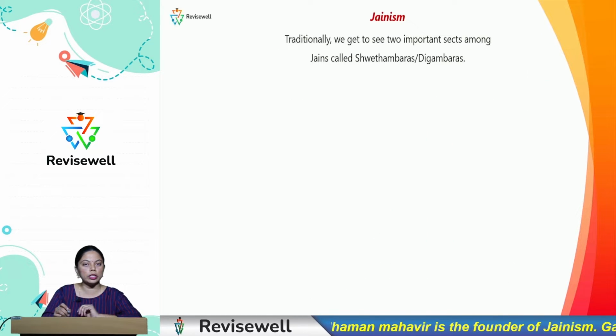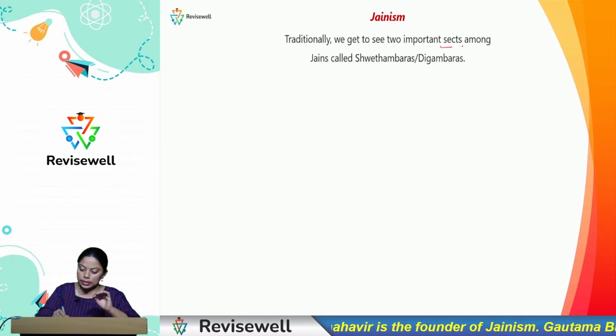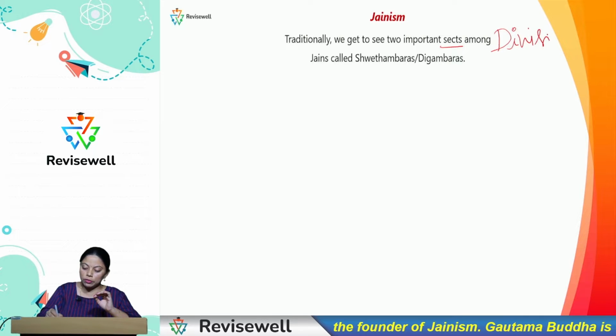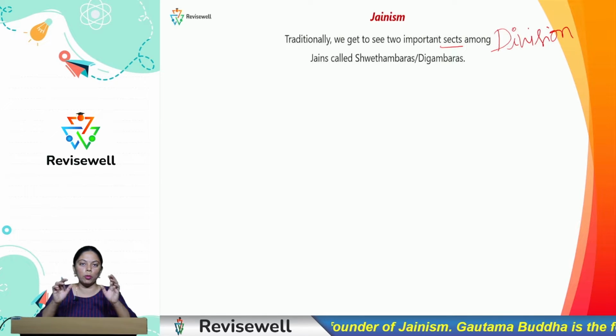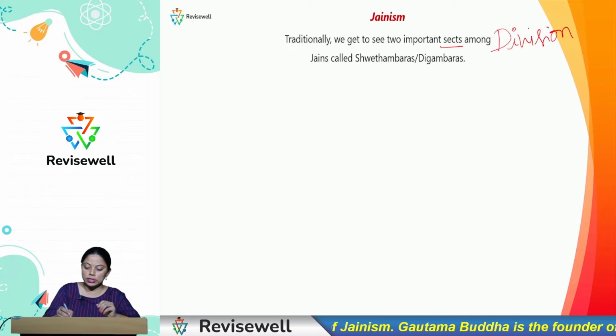Traditionally, we get to see two sects in the religion called Jainism. Here the sects are nothing but what, children? The divisions. The division which is made among the religion called Jainism. One is the Shvetambaras, and the second sect or division is the Digambaras.